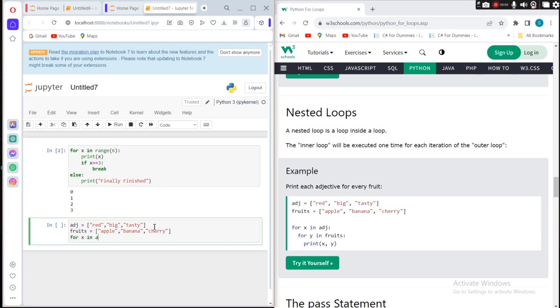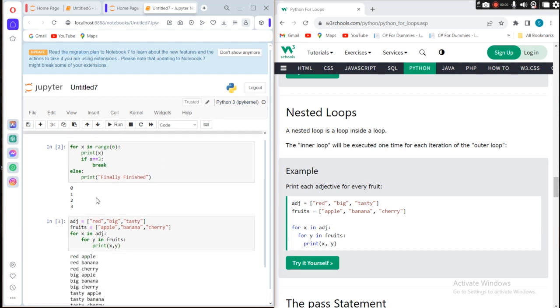For x in adj, for y in fruits, print x, y. So in this case, red will be iterated over all of apple, banana, cherry: red apple, red banana, red cherry.